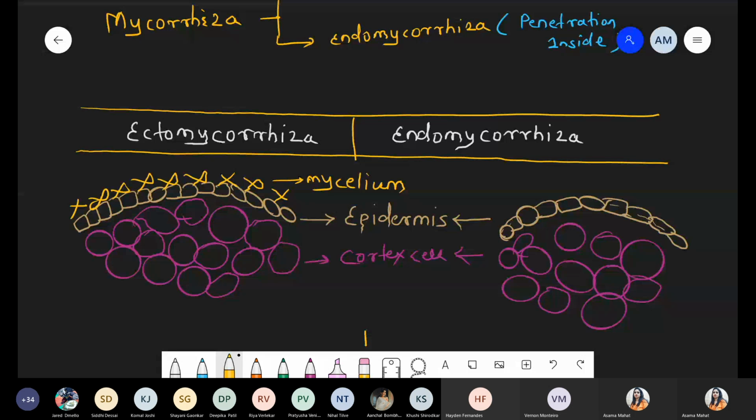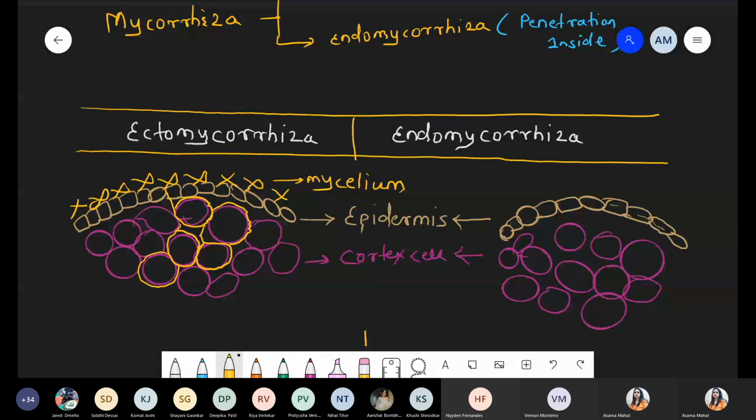Now what happened? These mycelium penetrate inside the cortex cell and simply cover the space between the two cells, that is the intercellular space. If you see how the mustard color covers, it does not penetrate inside the cell. It just simply covers the intercellular space.